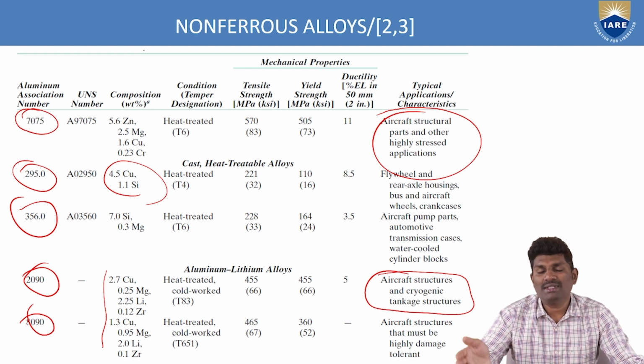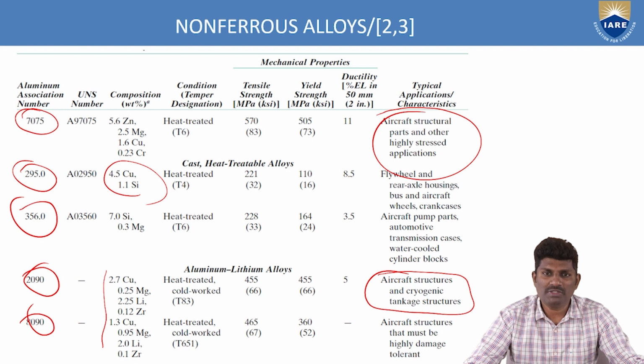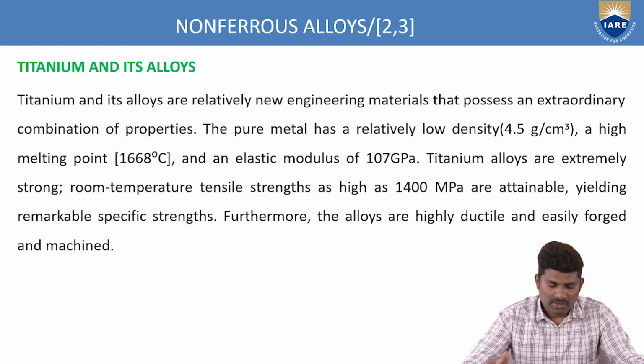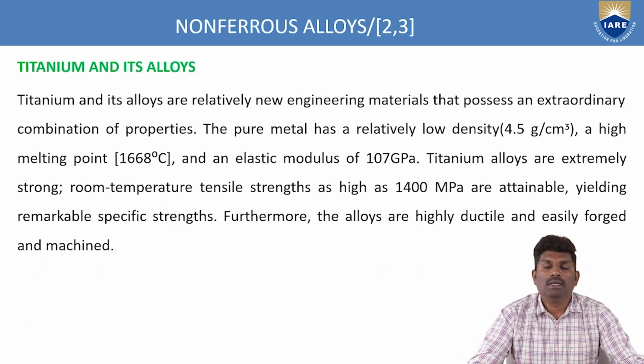So all these are interrelated. Based upon the variations of the compositions we give to the base element, that is the aluminum, we change the mechanical properties. Based upon these properties, again the applications vary. The other type of non-ferrous metal is titanium and its alloys. Titanium is the base metal in this case.